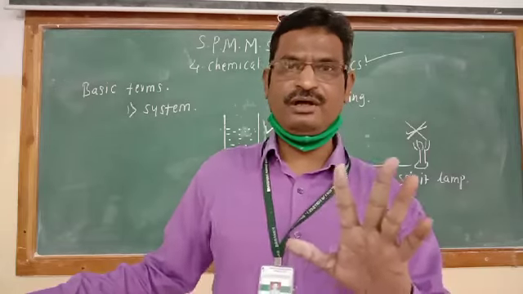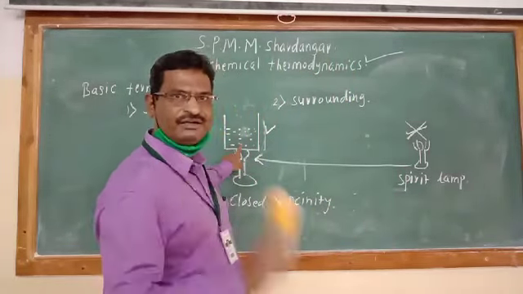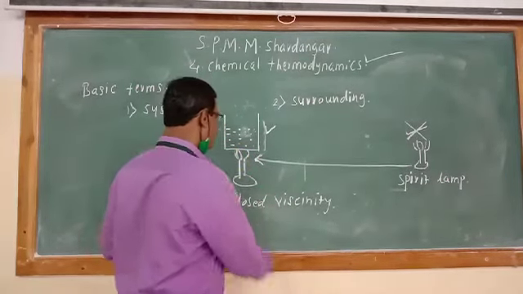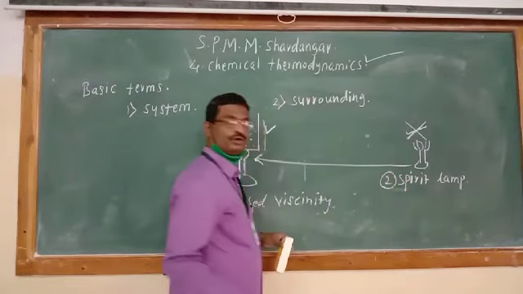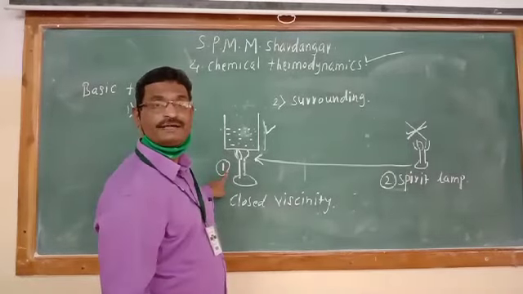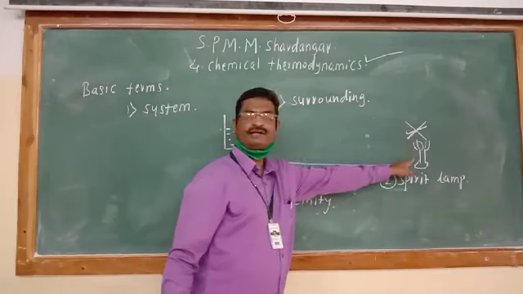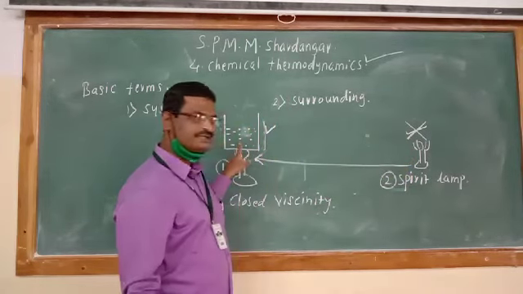But here I have told you, if this is the system and I have to heat this system, I have one spirit lamp. If this spirit lamp is kept at position number 1 and position number 2, which is the more effective position? This is the more effective position of the spirit lamp. This is not an effective position of the spirit lamp in order to heat this system.